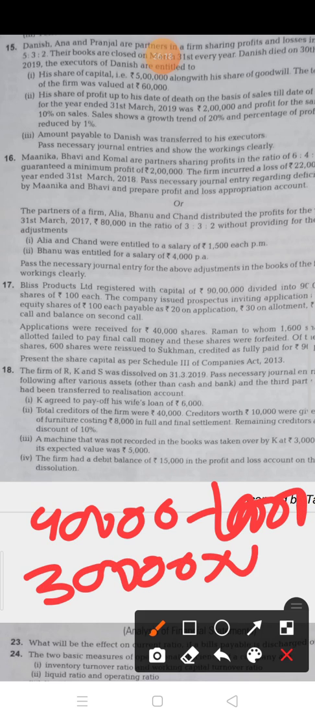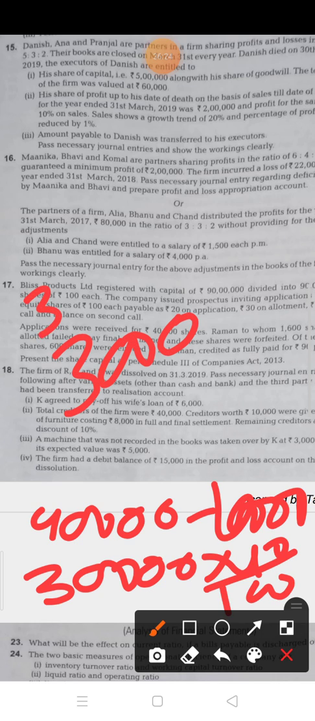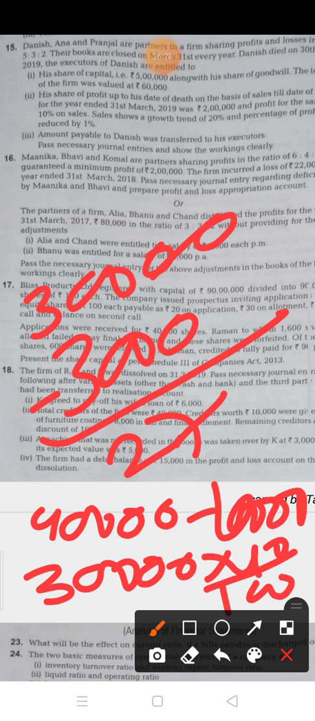It is paid with 10% discount. So 10% discount is 3,000. Now out of the 30,000, 3,000 discount you have to subtract. So 27,000 cash you have to pay. So the journal entry will be realization account debit to cash account.